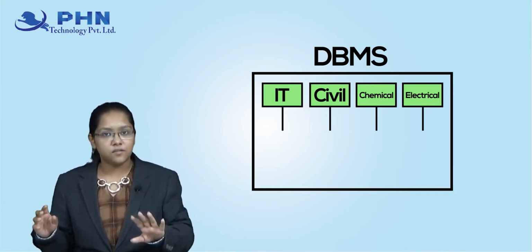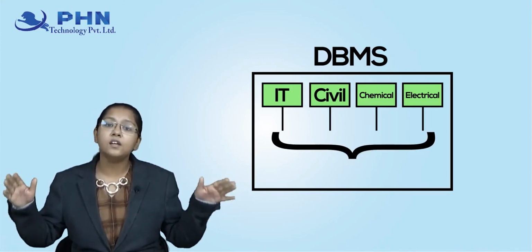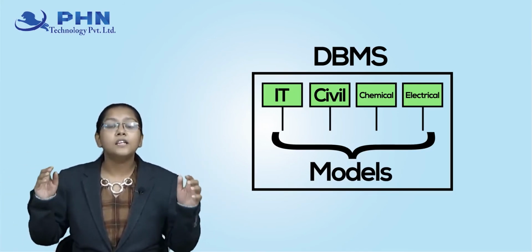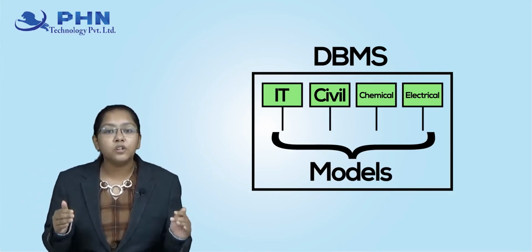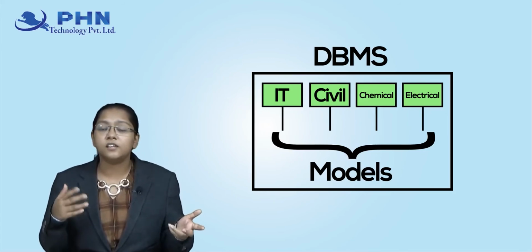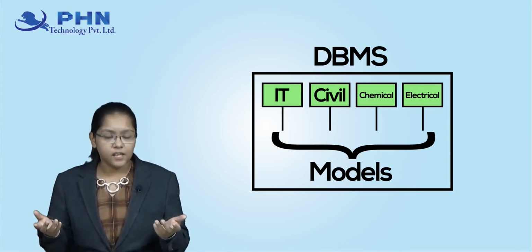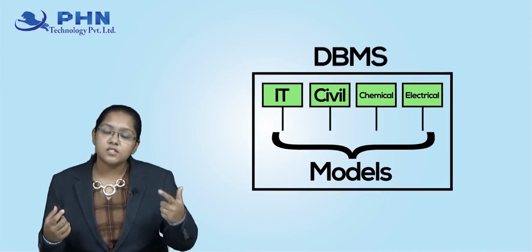These are nothing but the database types we have just read: hierarchical, RDBMS, and so on. So DBMS as a whole is a management system, whereas RDBMS is a particular model of managing the data.